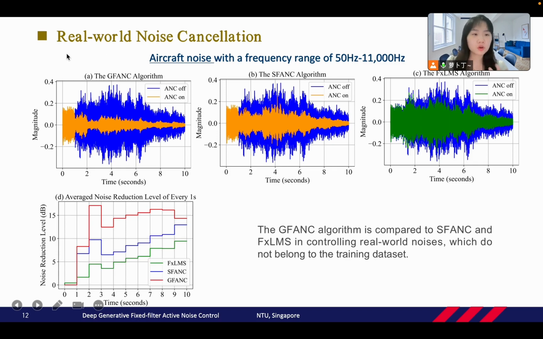We also do some real-world noise cancellation. The first simulation is on aircraft noise. It is a dynamic noise, so it is challenging for some ANC to control dynamic noise. Compared with SFANC and FXLMS, our GFANC algorithm performs the best on the aircraft noise. Compared with SFANC, we can see the GFANC algorithm achieves a higher noise reduction level. Also, compared with the adaptive algorithms, GFANC responds much faster to the noise.